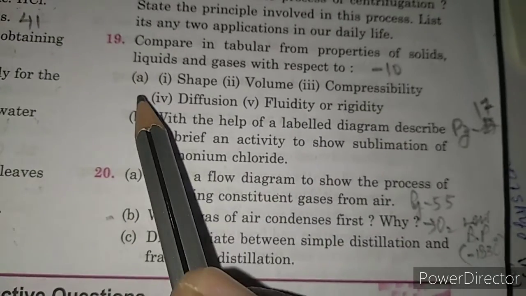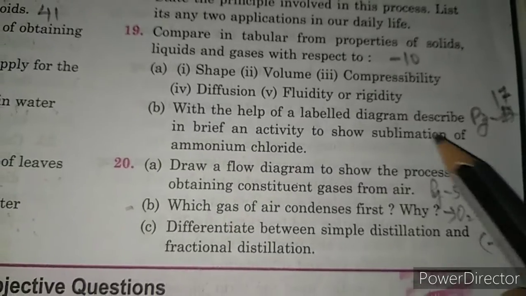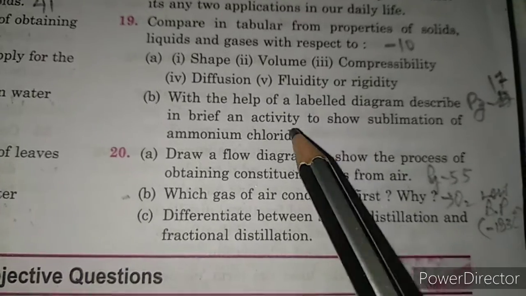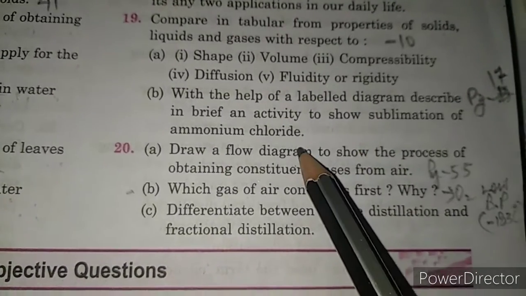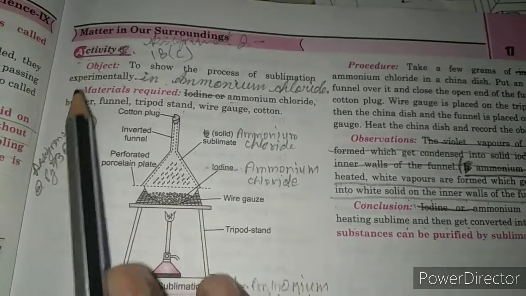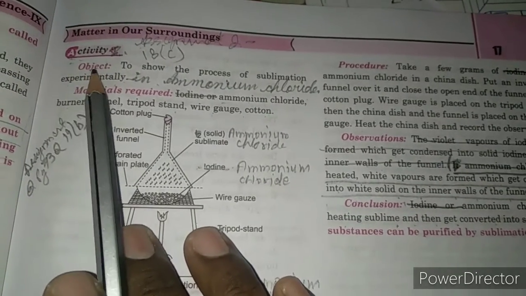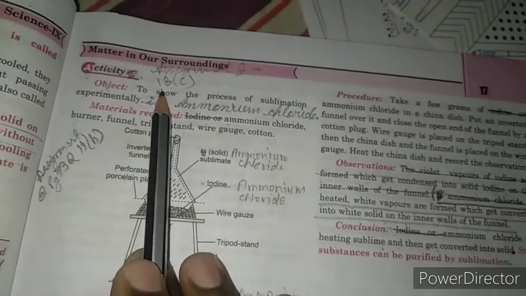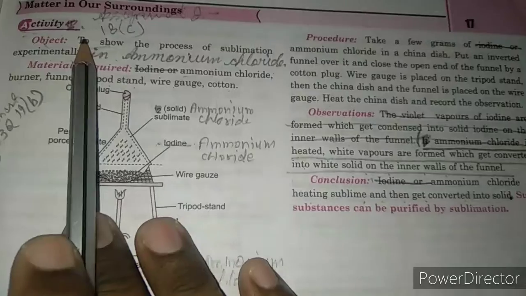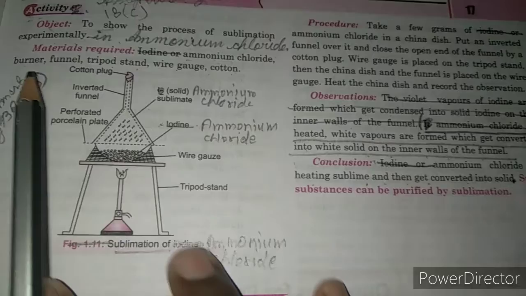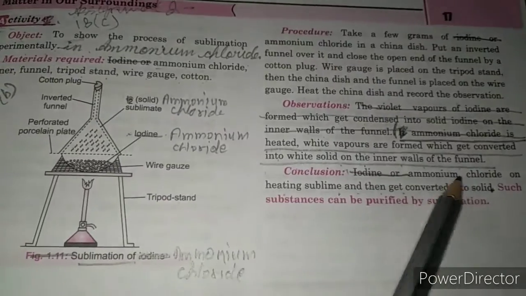Now the B portion of the question is, with the help of a labelled diagram describe in brief the activity to show sublimation of ammonium chloride. Its answer has been given on page number 17. Here the activity is this. You can see this activity at page number 17. You can write this activity with a diagram. So this is your answer, right?